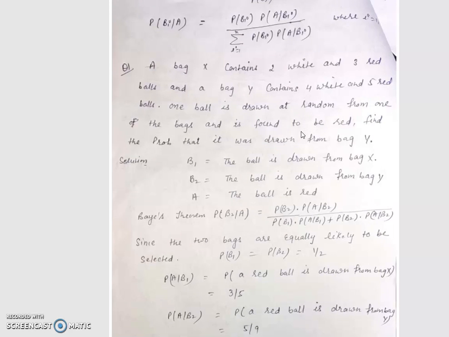A bag X contains 2 white and 3 red balls, and a bag Y contains 4 white and 5 red balls. One ball is drawn at random from one of the bags and it is found to be red.